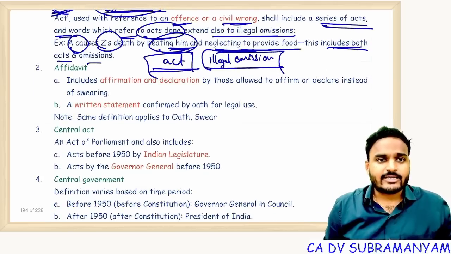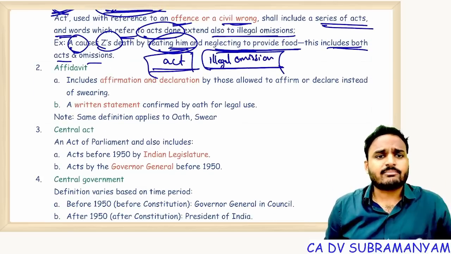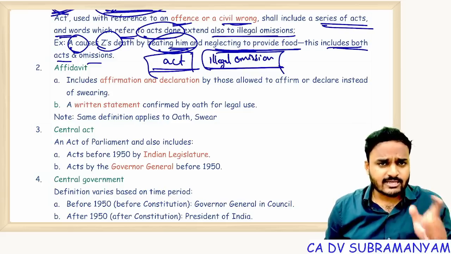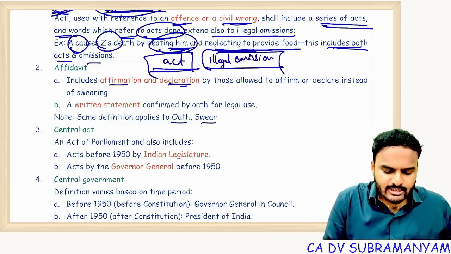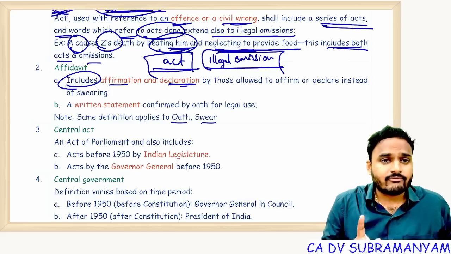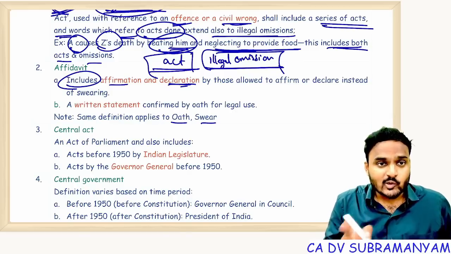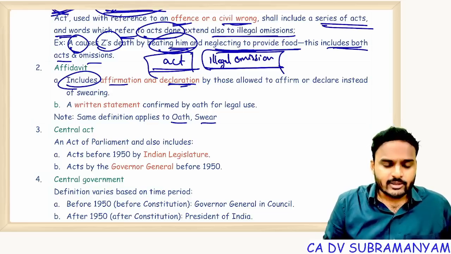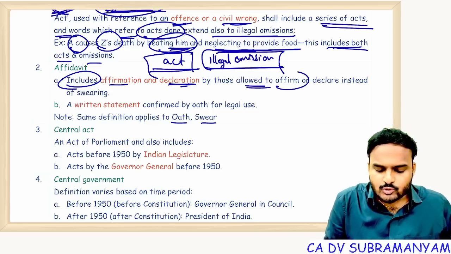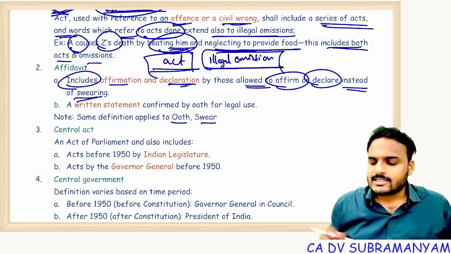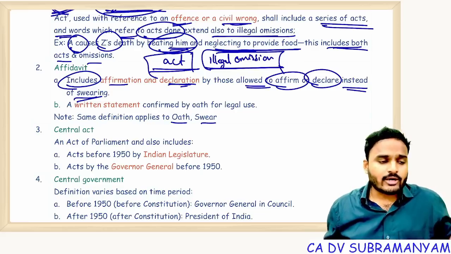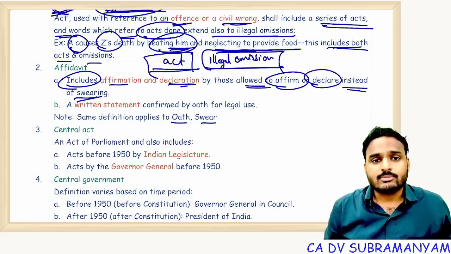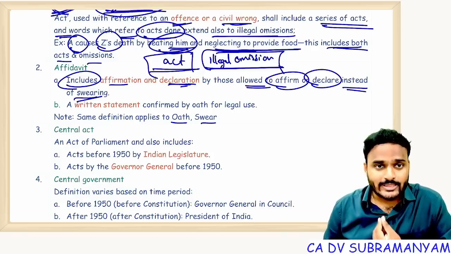Next one, affidavit. Same definition for declaration, affirmation, and oath to swear. See, affidavit includes affirmation and declaration. Here we are not defining the word affidavit. Here we are providing the items covered by the word affidavit. Includes, inclusive definition. Affidavit includes affirmation and declaration by those allowed to affirm or declare instead of swearing. Instead of swearing, right from morning onwards, you make unnecessary promises. I swear, mother promise, I didn't do it.